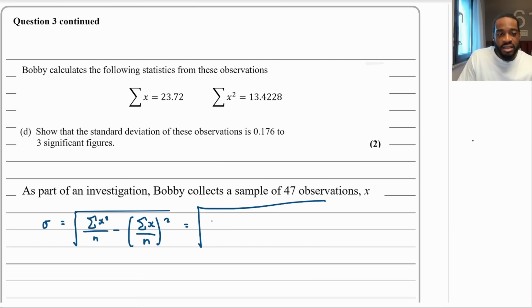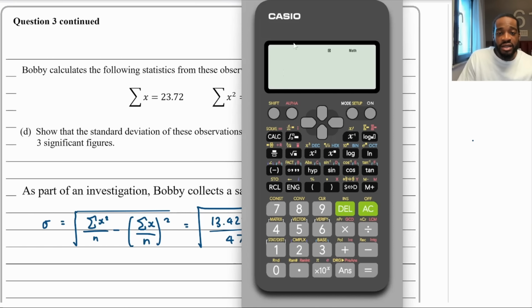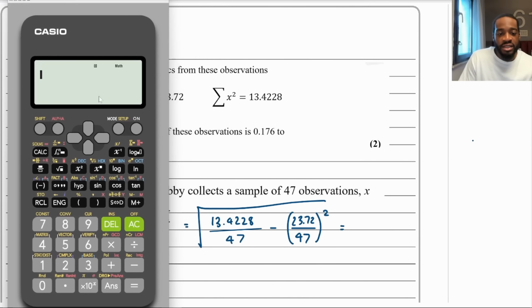So that's going to be sum of X squared, 13.4228, divided by the observations, which is 47. Take away the square of the mean. So the mean is going to be 23.72 divided by 47, all squared. So we're going to literally just put this into the calculator and see what we get. Let me move this here so we can see the calculation.